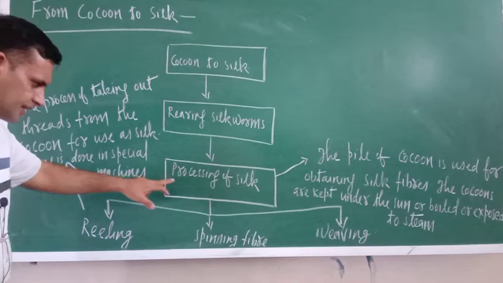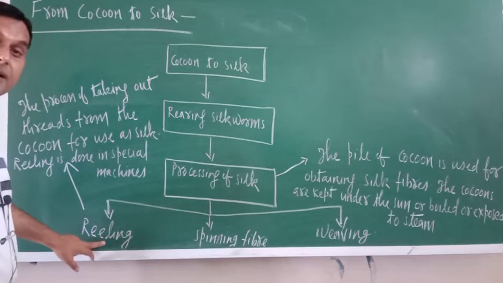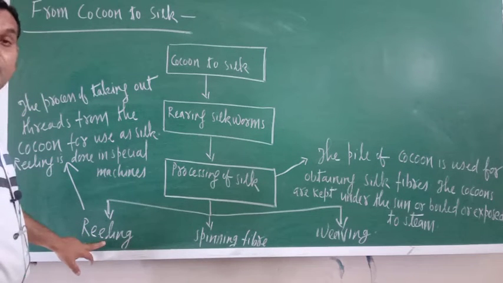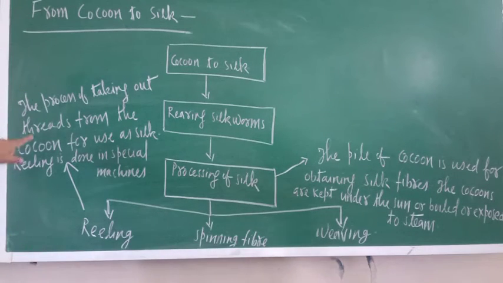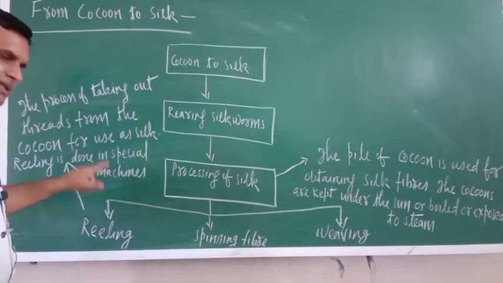Okay, so that thread which is coming out, that is called reeling, meaning taking out thread from the cocoon. That process is called reeling. So just see here, the process of taking out threads from the cocoon for use as silk is called reeling. Reeling is done in special machines.